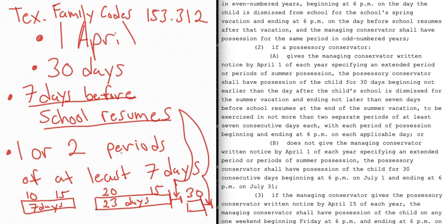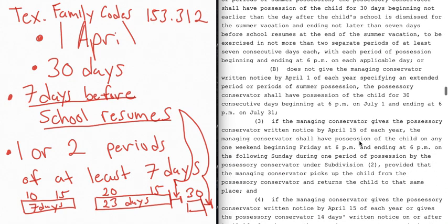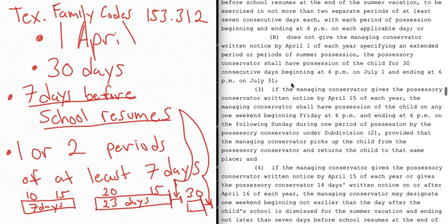Now here's another thing. When you go down here, whoever the other parent is, they can elect to have a weekend out of here. Say there's a weekend in here. Say they take a weekend, well, that's 2 days. Make sure that you get your full 30 days. 30 days does not equal 28 days.